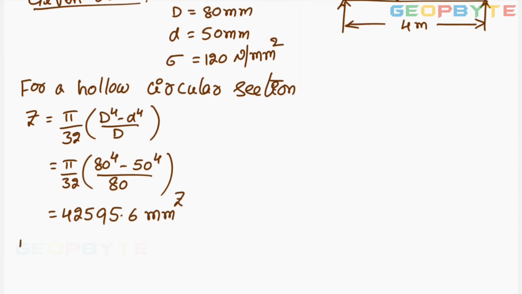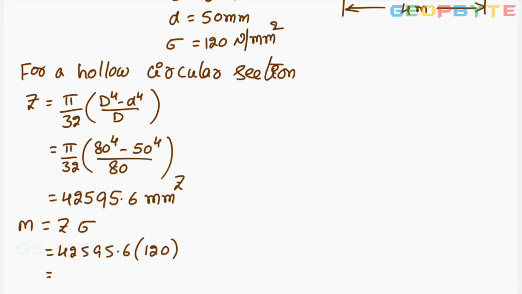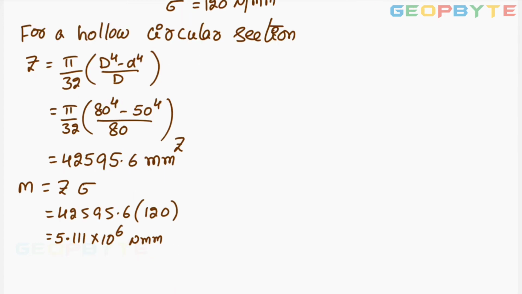Then bending moment M equal to Z into sigma. This part already we discussed. So bending moment M equal to Z, already got it, 425595.6 into sigma 120. You simplify this value. Let me simplify it. I got M equal to 5.111 into 10 raised to 6 Newton mm.